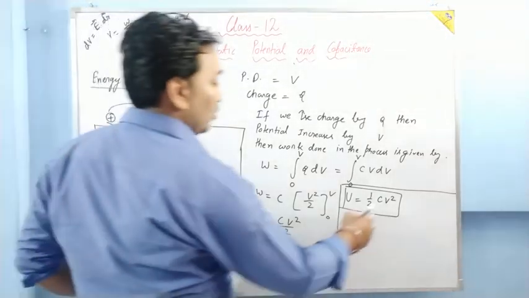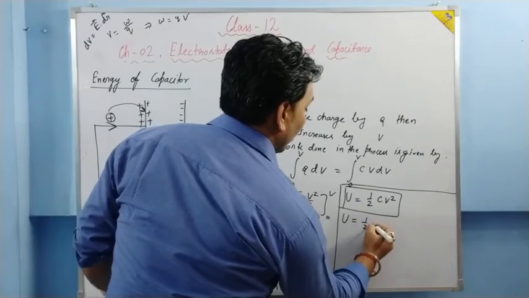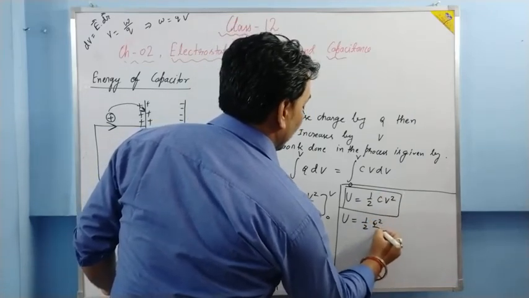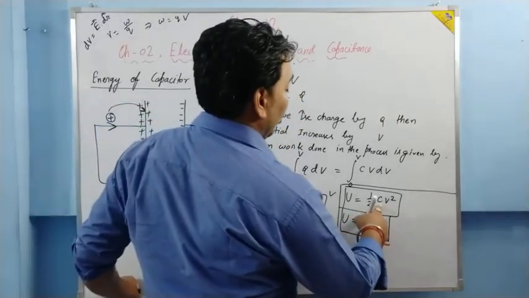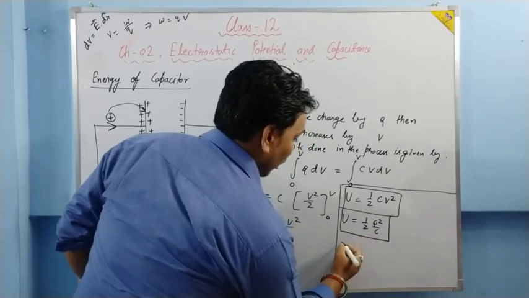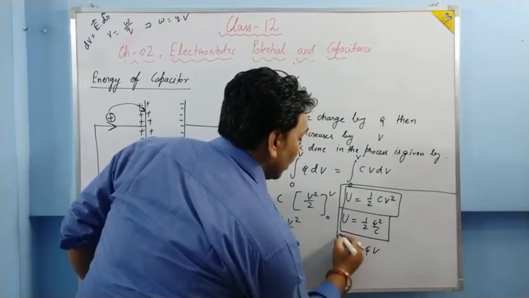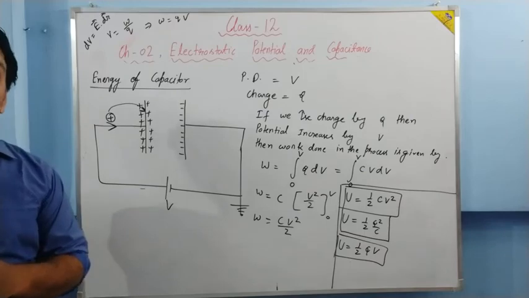Moreover, in place of V, if you write Q upon C, then U will be equal to 1 by 2 Q square upon C square. It will become Q square upon 2C, as one C is cancelled out. In place of C, if you write Q upon V, then U is equal to half Q into V, because one V is cancelled. So these are the three formulas which give us the energy stored by a capacitor.